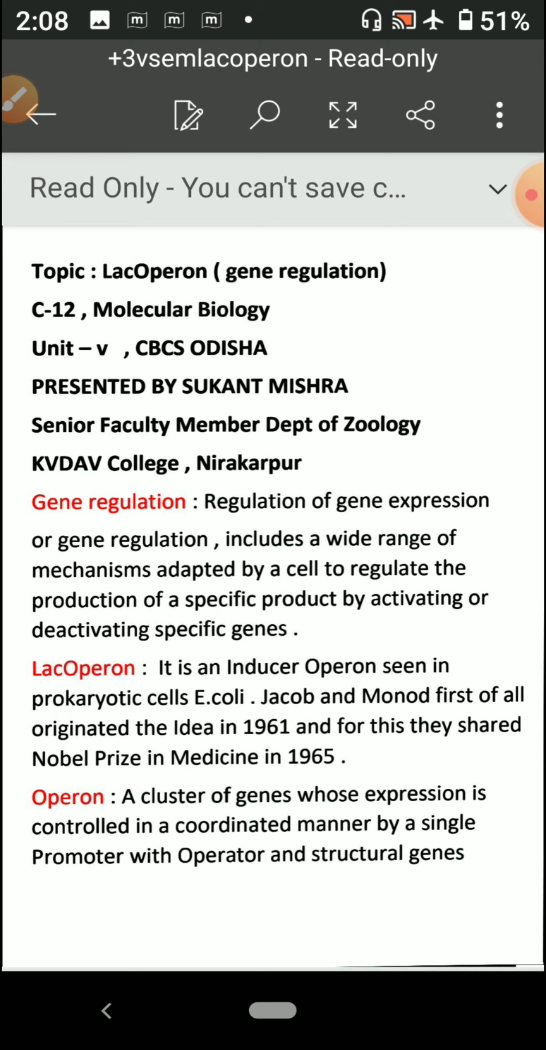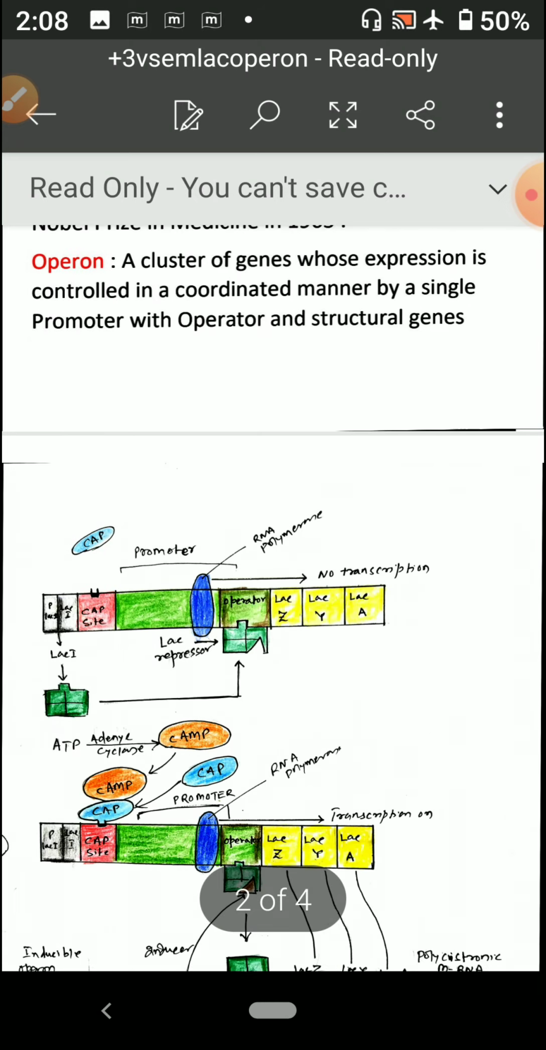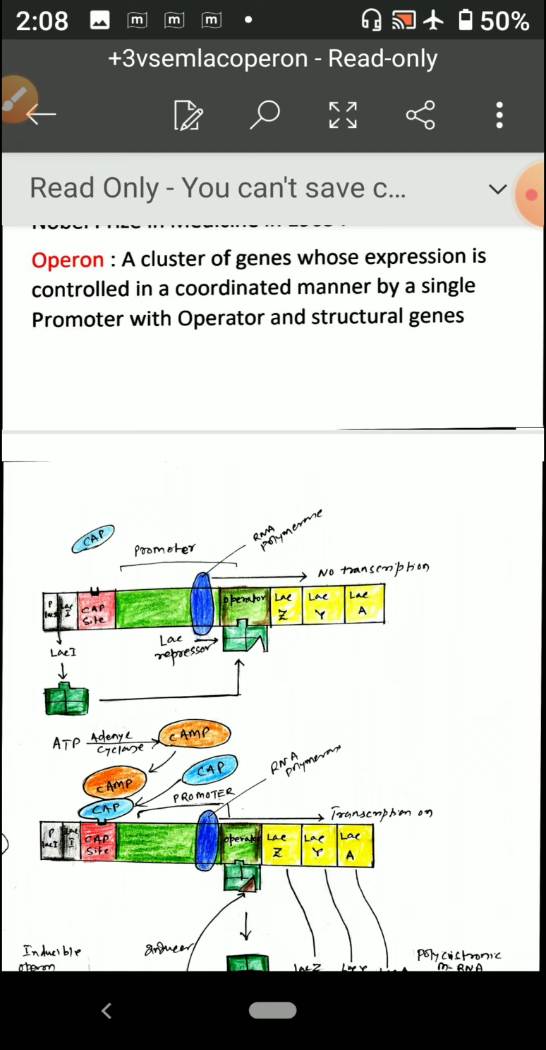And Jacob and Monod first originated the idea in 1961, and for this they shared the Nobel Prize in Medicine in 1965. So, and what is an operon? An operon is a cluster of genes, you can say.